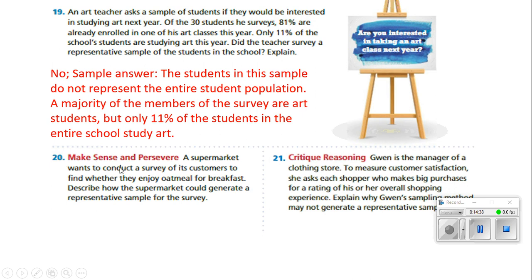Number 20, a supermarket wants to conduct a survey of its customers to find out whether they enjoy oatmeal for breakfast. Describe how the supermarket could generate a representative sample of the survey.